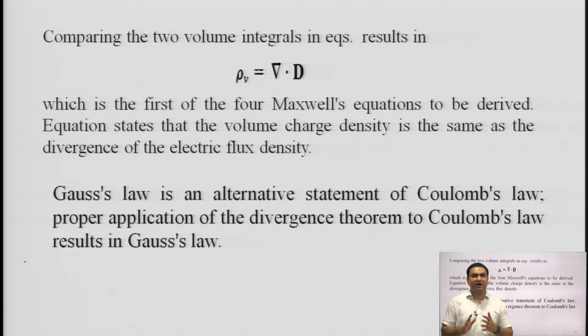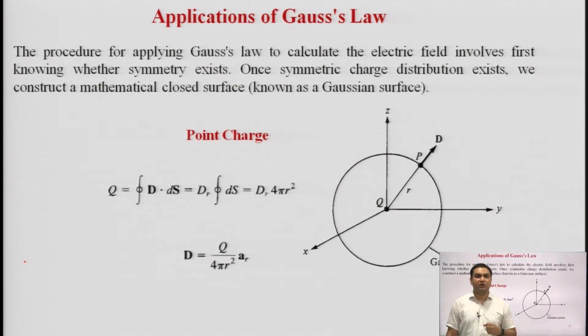Gauss's law is an alternative statement of Coulomb's law, and proper application of the divergence theorem to Coulomb's law results in Gauss's law. It means Coulomb's law and Gauss's law are related to each other. We can derive Coulomb's law by using Gauss's law, and we can derive Gauss's law by using Coulomb's law. So, it is important to understand both laws in the electrostatic field, Gauss's law and Coulomb's law. Now, we will study the different applications of Gauss's law.